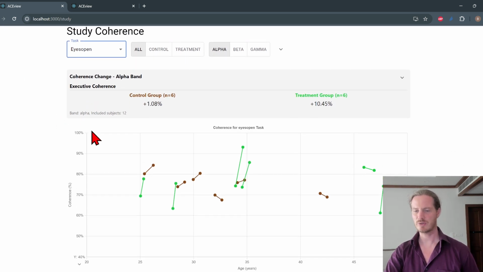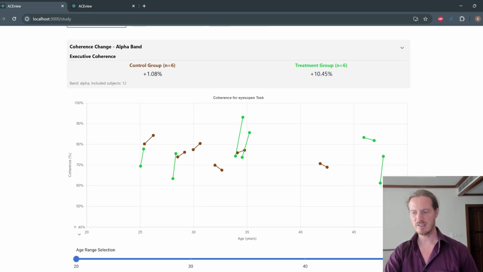Here we have in total 12 subjects in the age range from 20 to 50 years old. On the x-axis we have their age at the time of the recording, and on the y-axis we have the coherence going from 40 to 100%. We have a control group who has not learned Transcendental Meditation, and they just carry on about their day as usual. Then we have the treatment group who learned Transcendental Meditation on the day when they first recorded their EEG. So let's see here, this is actually subject number 2.